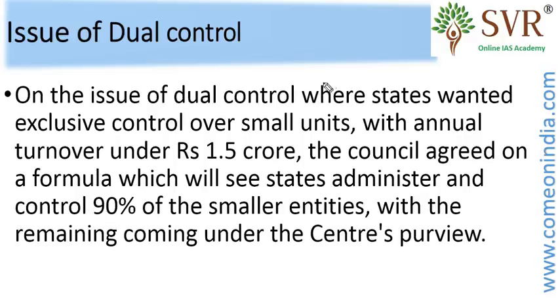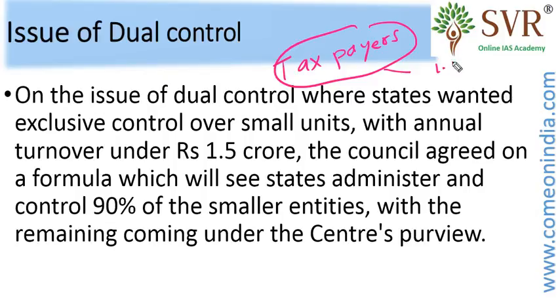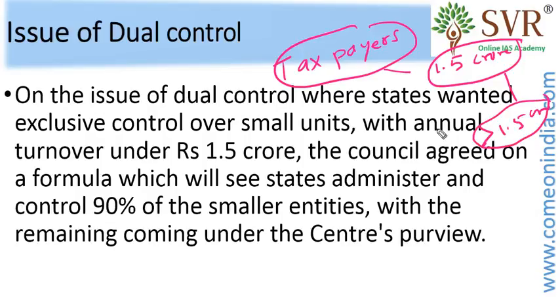Who will have the exclusive authority over taxpayers? Taxpayers who have an annual turnover of 1.5 crore or less, or more than 1.5 crore, who will have the exclusive control, the central government or the state government?